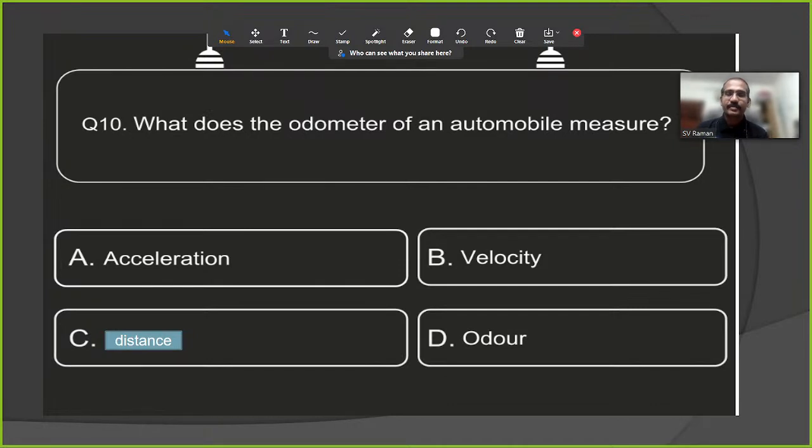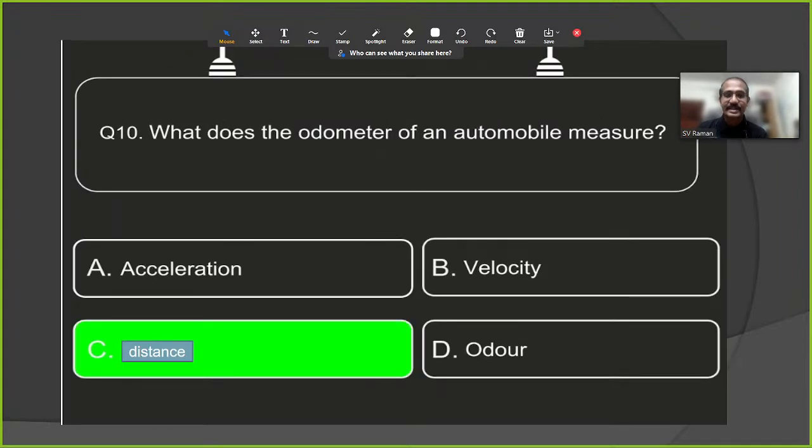Next question. What does the odometer of an automobile measure? Option A, acceleration. Option B, velocity. Option C, distance. Option D, order. In automobiles, the odometer calculates the distance. I showed you in the picture.